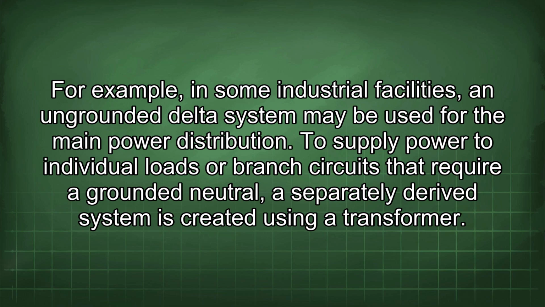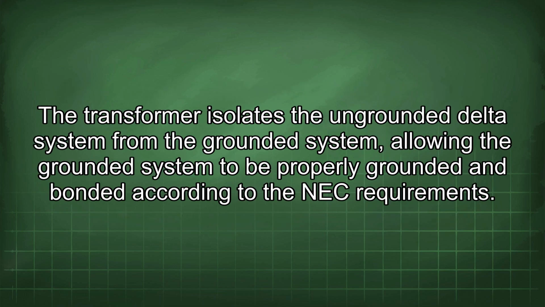To supply power to individual loads or branch circuits that require a grounded neutral, a separately derived system is created using a transformer. The transformer isolates the ungrounded delta system from the grounded system, allowing the grounded system to be properly grounded and bonded according to the NEC requirements.